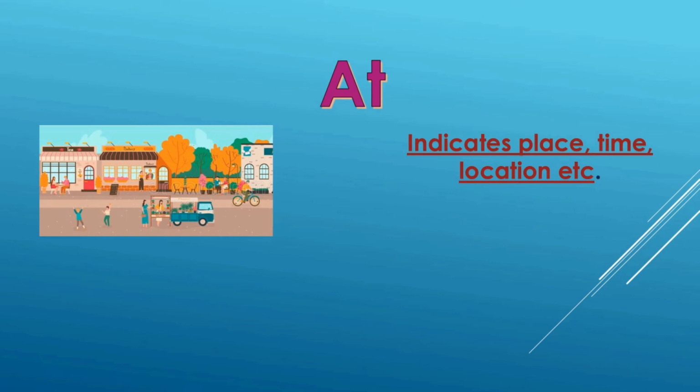So when you indicate some smaller places, you can use the preposition at. Like, he lives at Shyamnagar. Now Shyamnagar is a small town, not as big as Kolkata. So for such smaller places, we can use the preposition at.